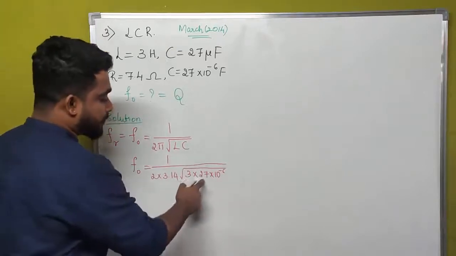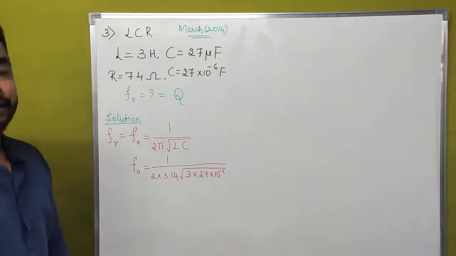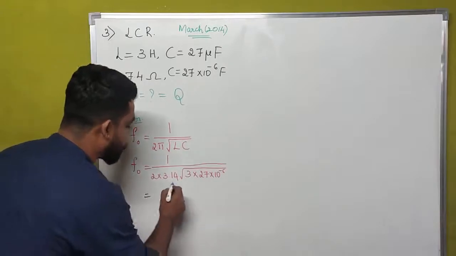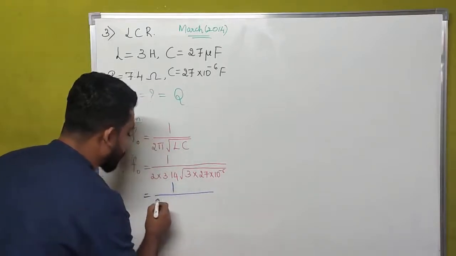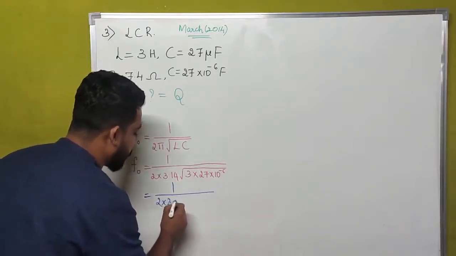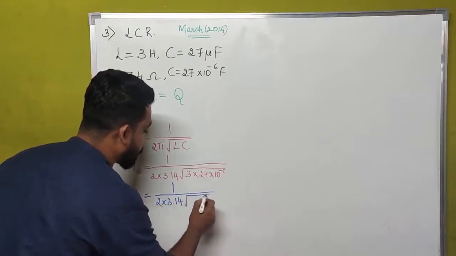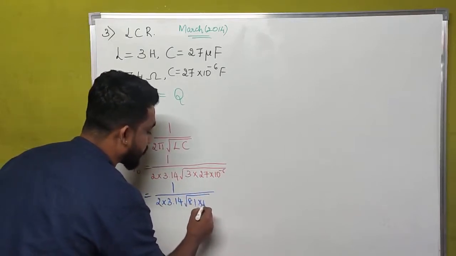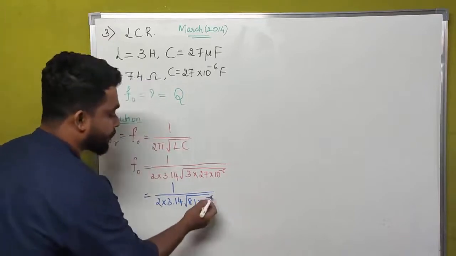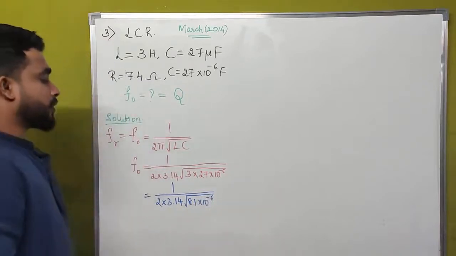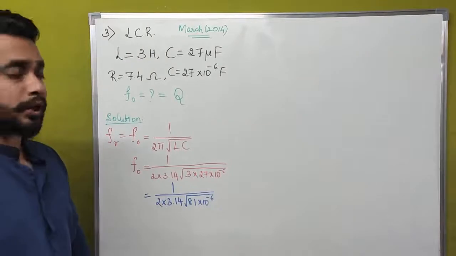If we calculate this, what is the value of 27 into 3? That is 81. 27 into 3 is equal to 81.